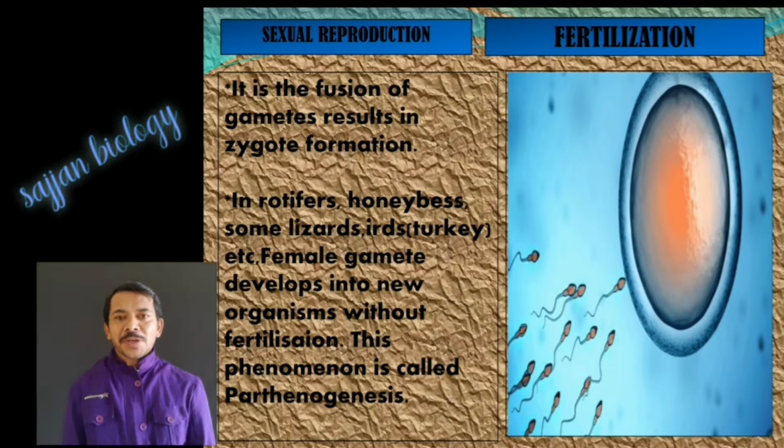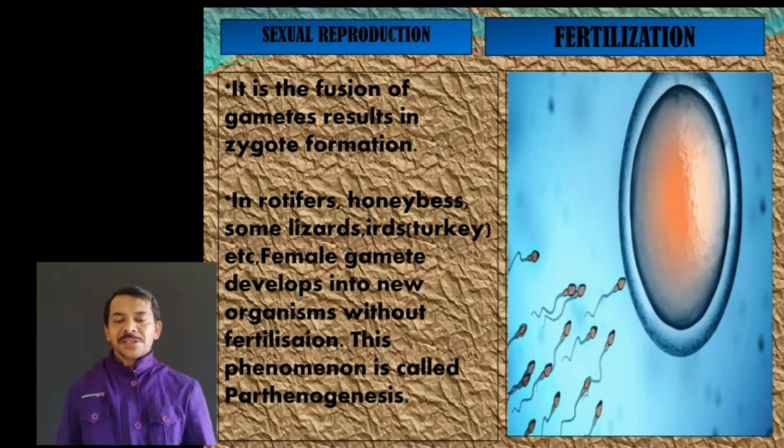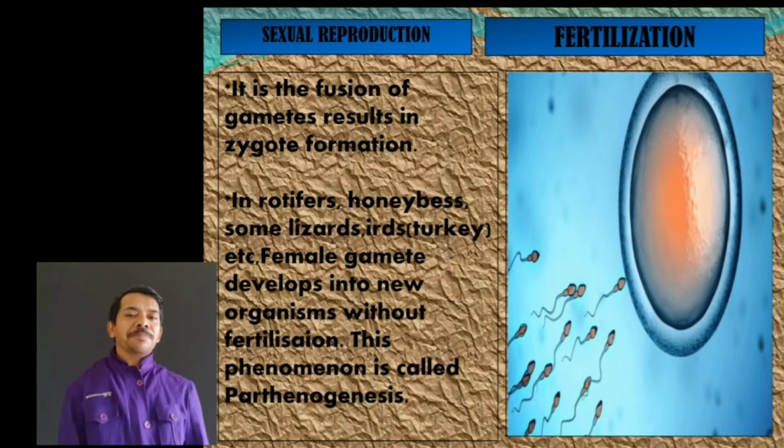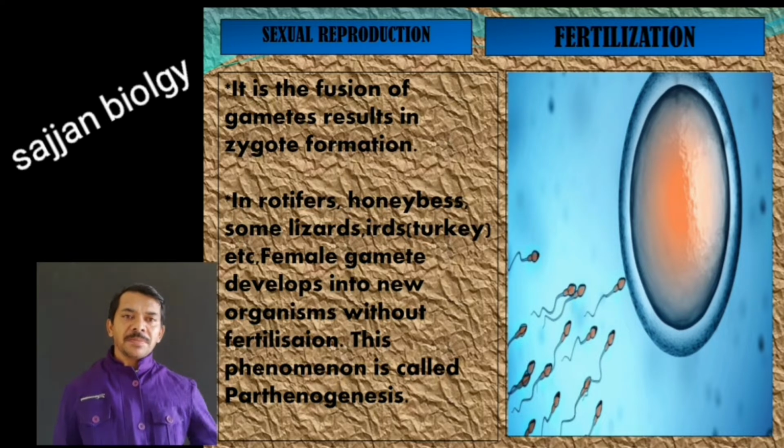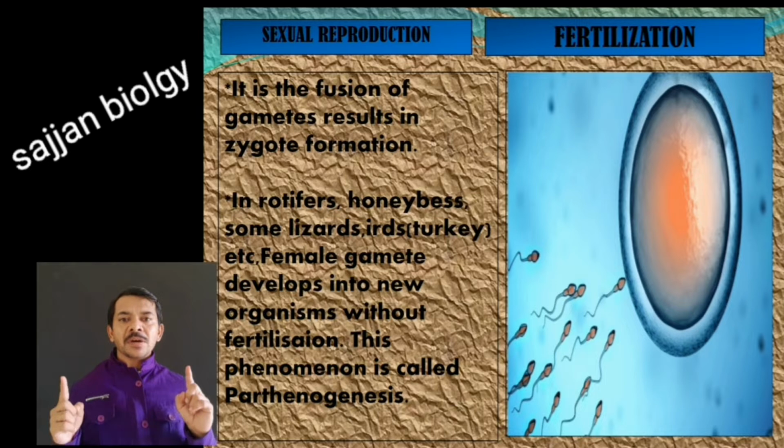In the last class we discussed pre-fertilization events like gametogenesis and gamete transfer, and in today's session we are discussing the continuation part called fertilization, and also post-fertilization events. And what is fertilization? Fertilization is the fusion of gametes that results in the formation of a diploid zygote. As we know very well, the male gamete is called sperm and the female gamete is called an egg. Both are in a haploid condition. If these two gametes fuse together, they form a diploid zygote.